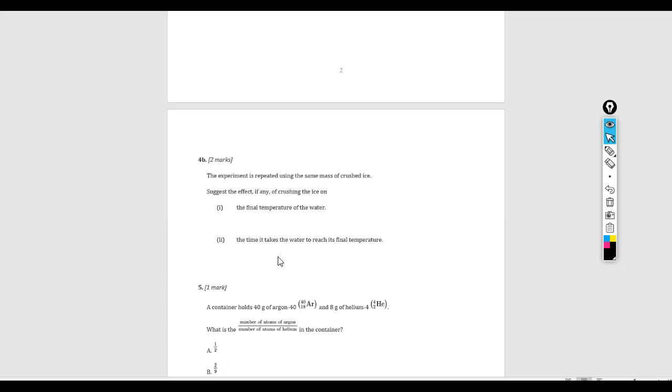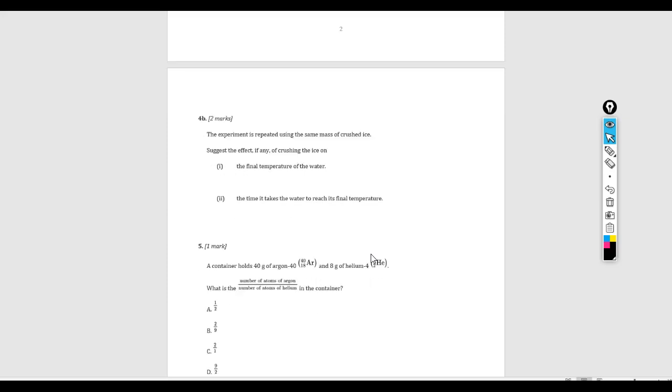What is going to change, though, is that it is going to happen faster. The ice is going to melt faster if it's crushed, and the reason for that has to do with the surface area of the ice. If it's spread out over a wider surface area, it takes less time to melt, and so it takes less time for the water to reach its final temperature. Okay, so that's going to be 4b.